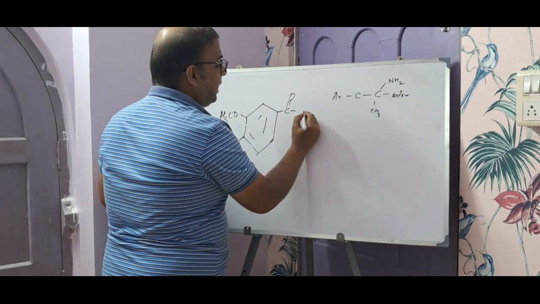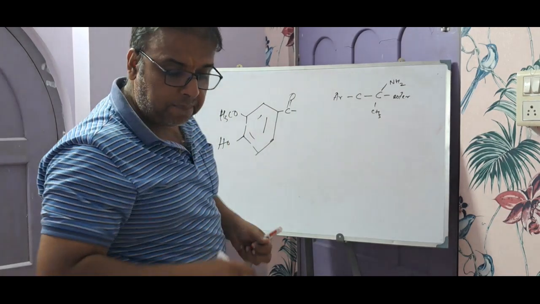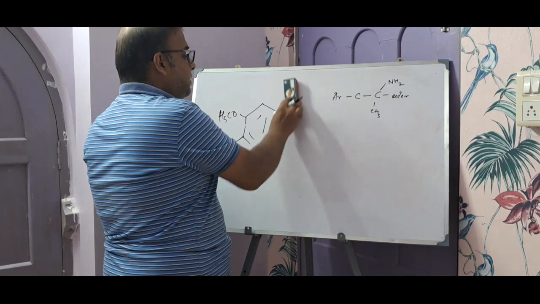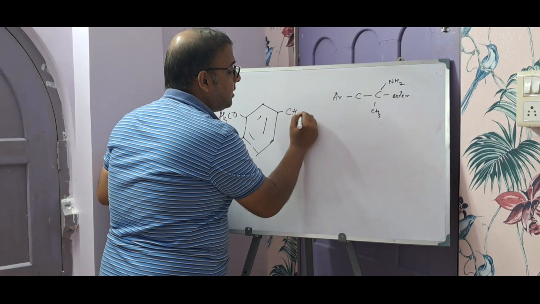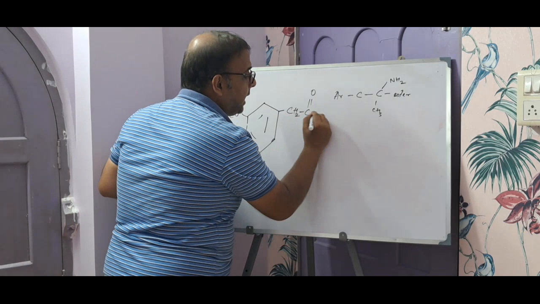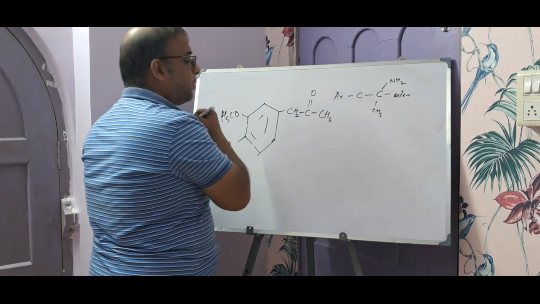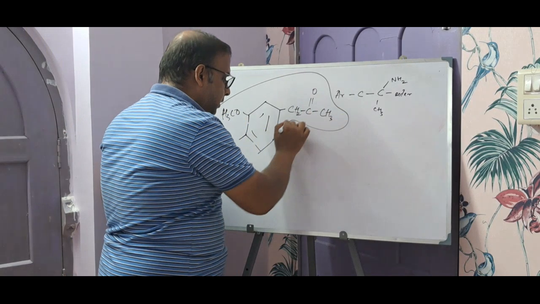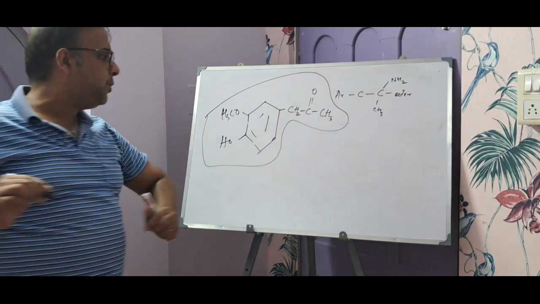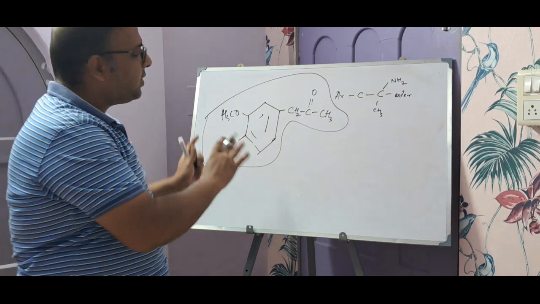Let us put here CH2, then we have a C double bond O, then we have a CH3, right? So this is how the principal starting material looks like. This is how the structure stands.